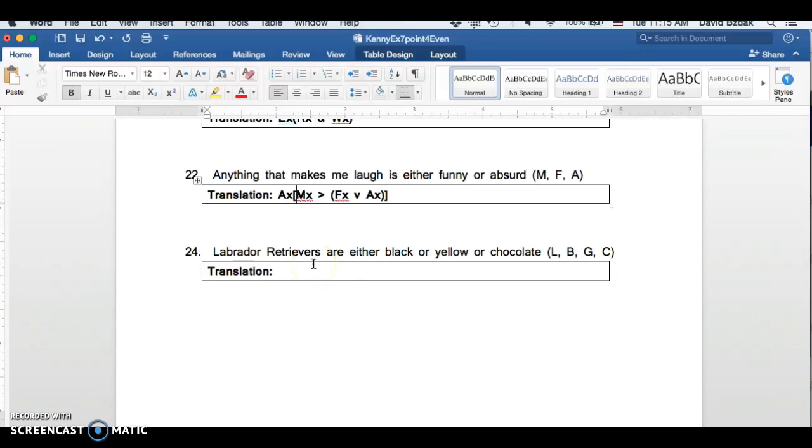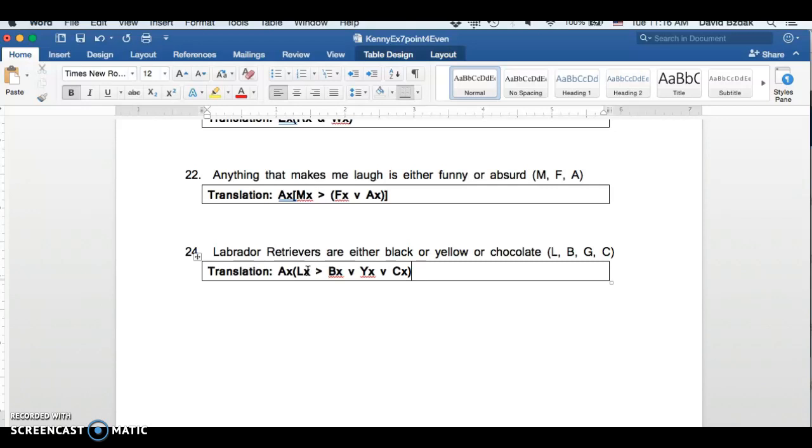24. Labrador retrievers are either black or yellow or chocolate. Now there's no explicit "all" here or "every," but it's implied, right? All Labrador retrievers fall into one of these categories. Okay? So for all x, such that x is a Labrador retriever, then x is either black or yellow or chocolate.